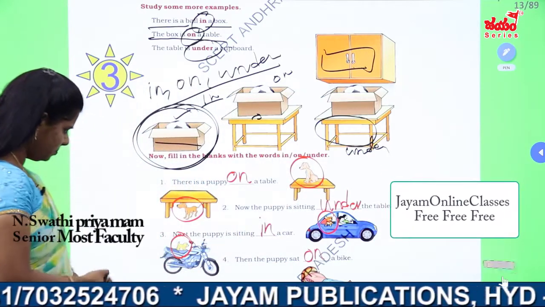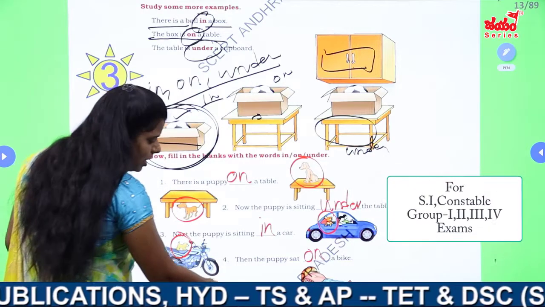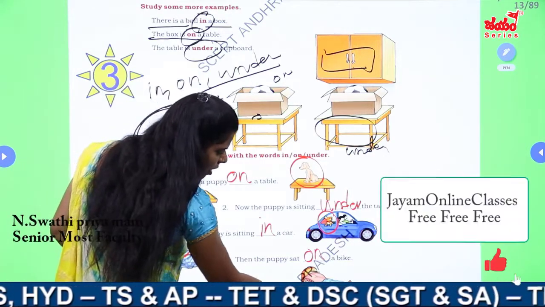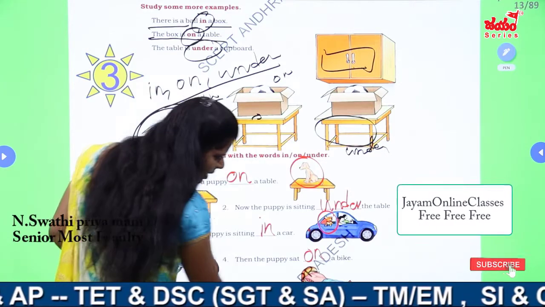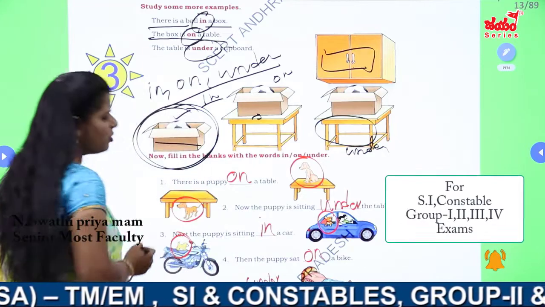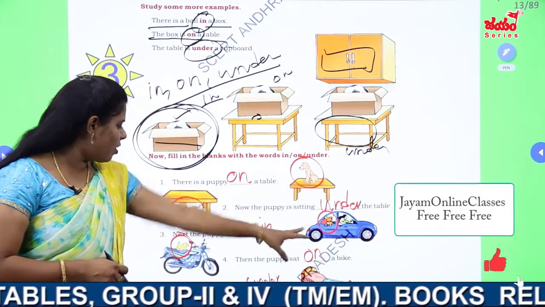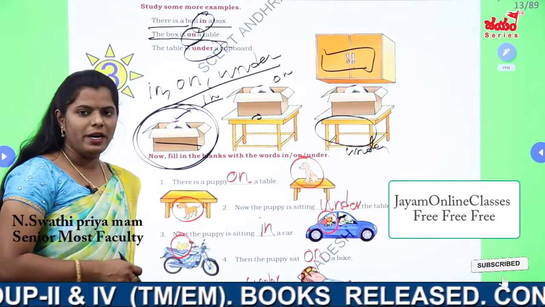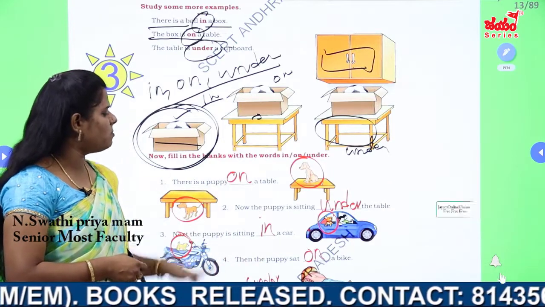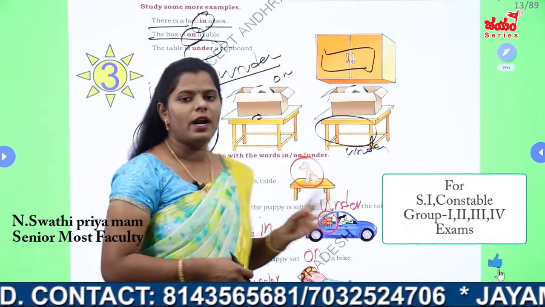Okay. Next. See everybody here. Later the puppy sat a dash a cot. This is a cot, and under a cot the puppy is there here. So we have to say here under. So here we said about the positions of the puppy like on the table, under the table, in a car, on a bike, under a bed. So here we introduced the concepts only like on, in and under in the concepts of 3rd and 4th class.